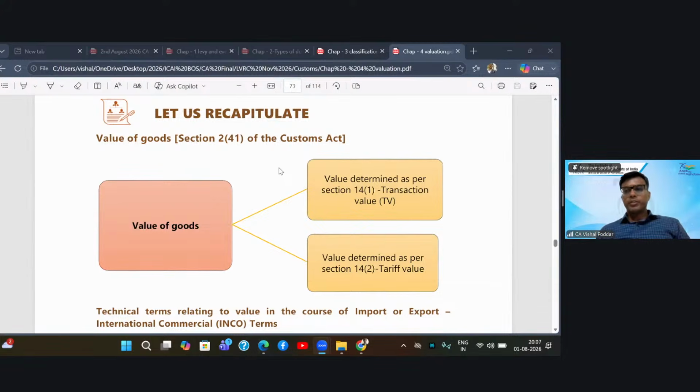Let us go to the valuations chapter now. Now, students, when we talk about valuation, first important thing is when will this chapter apply? This chapter will apply whenever the rate of duty is given as a percentage. As we saw in the previous chapter, whenever it is given as a percentage, we will treat it as percentage of value, that is, an ad valorem duty. Whenever the duty is ad valorem, you will refer to this chapter on valuation.